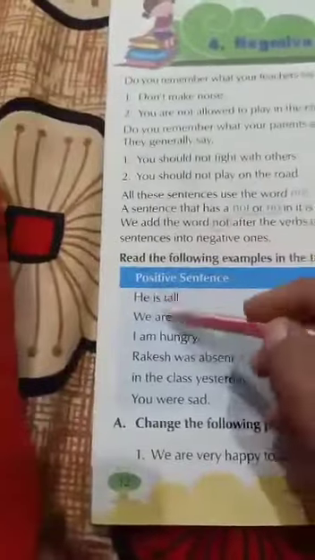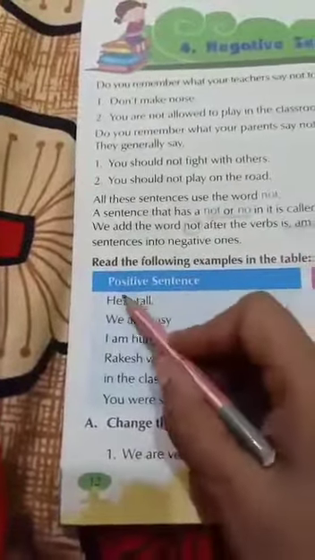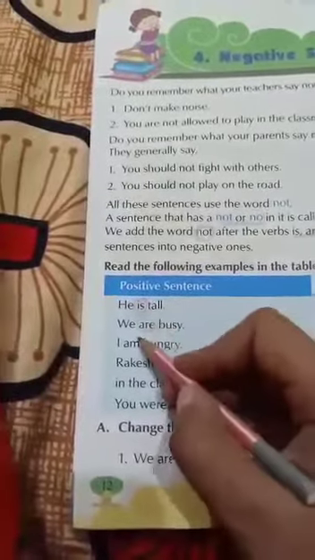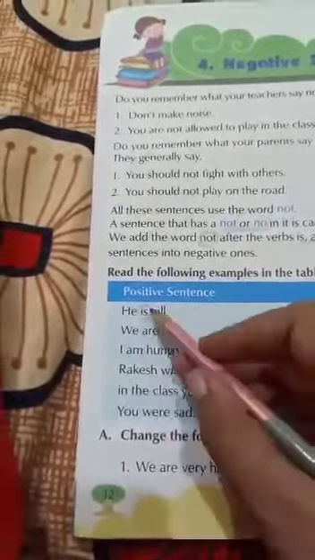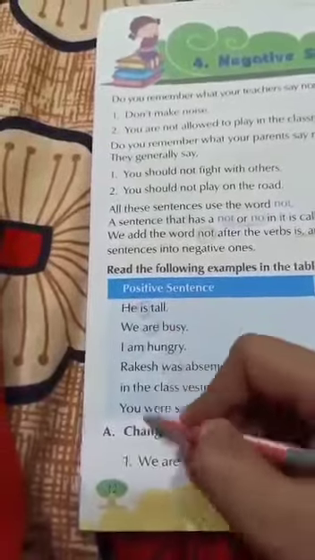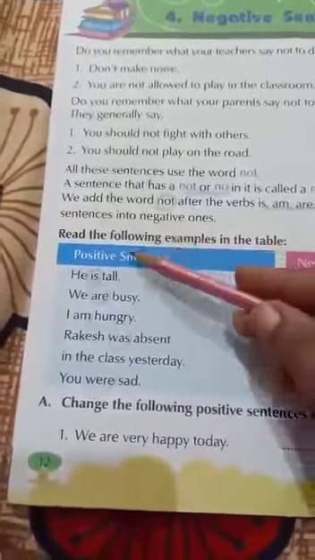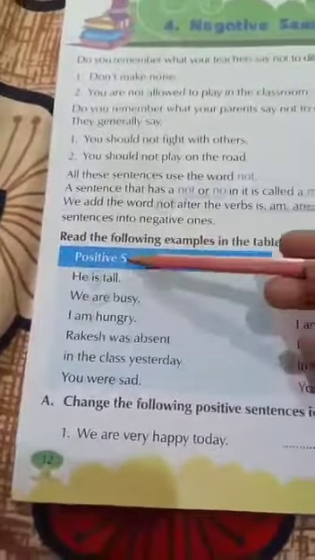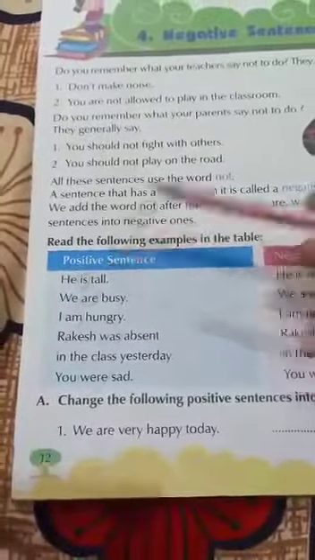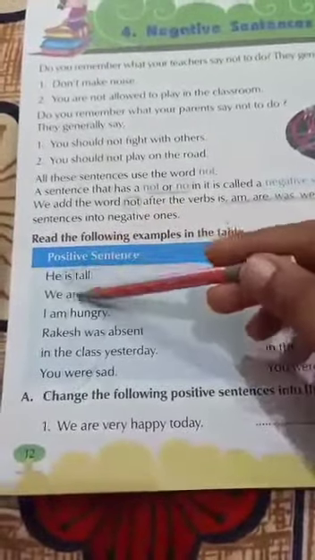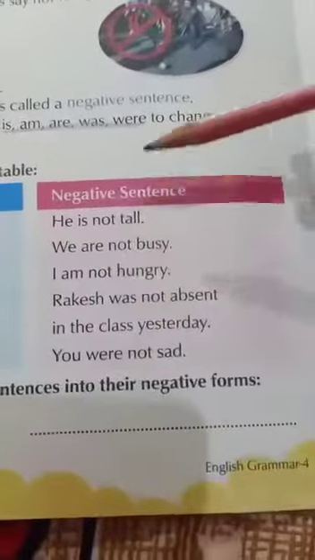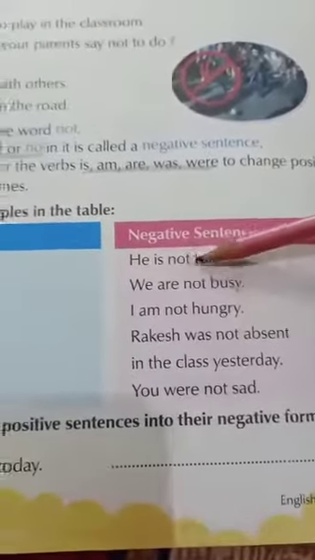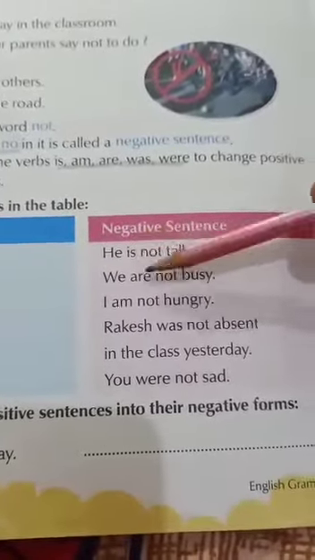You can see in all these sentences the helping verbs are there. Is, am, are, was and were are used. And what is the rule for changing from positive to negative? We will place not after the helping verb. So you can see in the negative sentences not is placed after the helping verb.